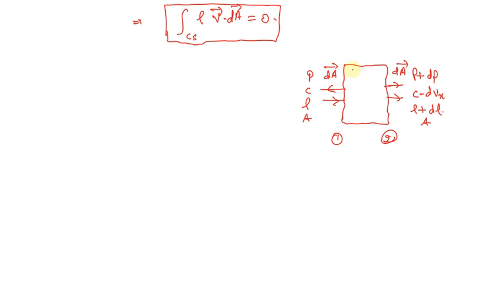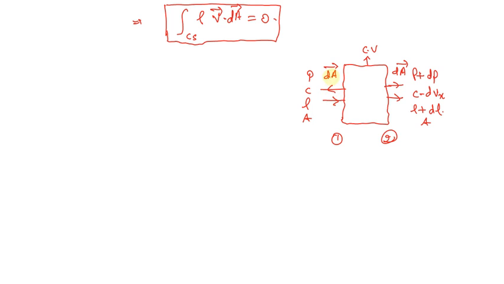Now we're going to look at this diagram. This is the control volume, and in that control volume, let us say this section is section 1 and this section is section 2. At section 1, the area vector is in the leftward direction and the velocity is in the rightward direction.